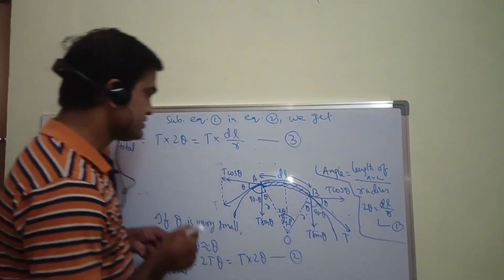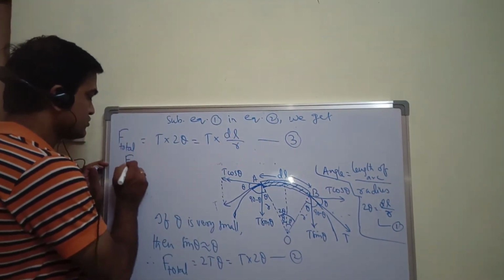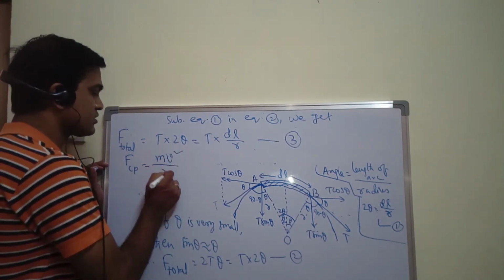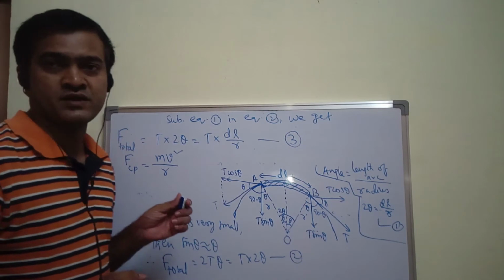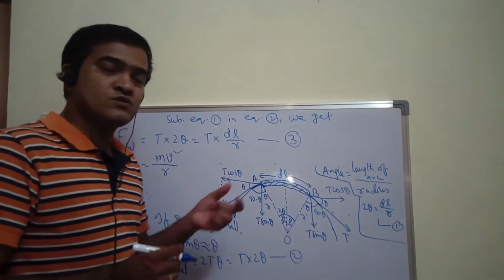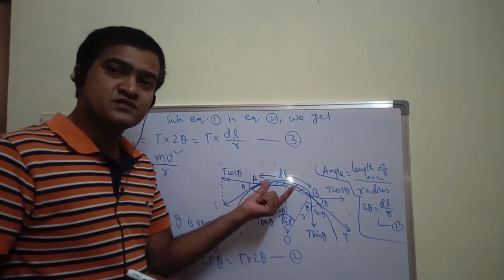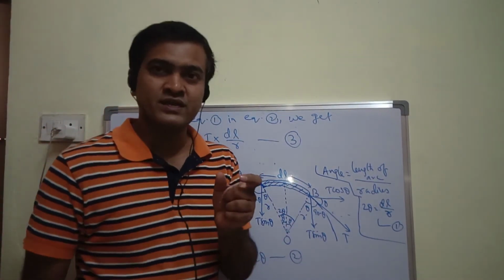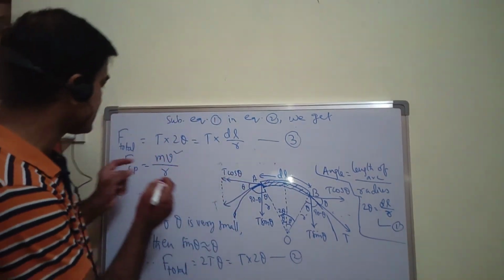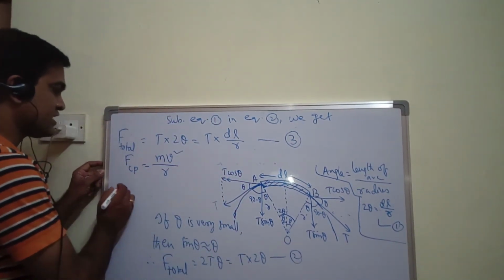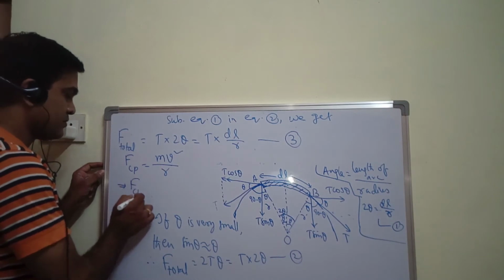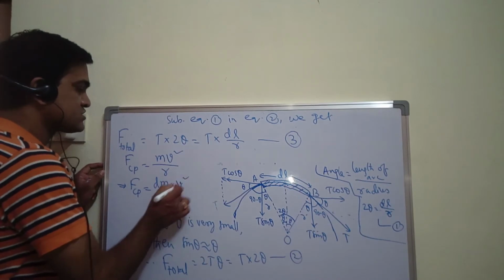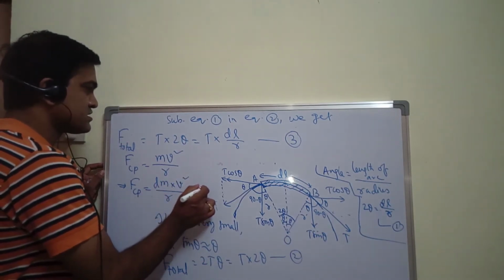As you know, centripetal force is equal to mv square upon r. This is the formula for centripetal force. But here I am considering only a small element of length dl. For this small element of length dl, what should be the mass? Only dm. So dm is the small element of mass. So here this m is replaced by dm, so F_cp is equal to dm into v square upon r. Let me take this as equation 4.